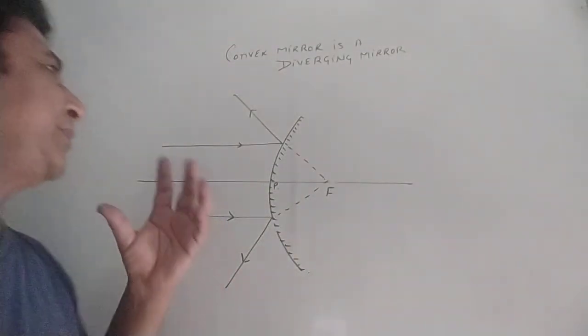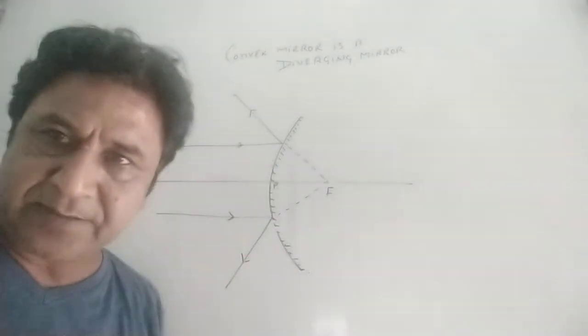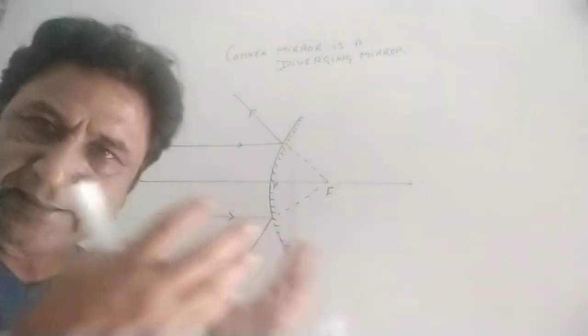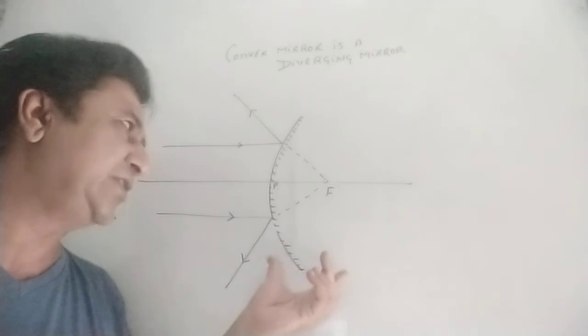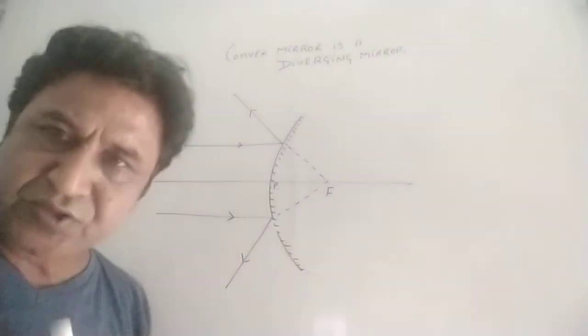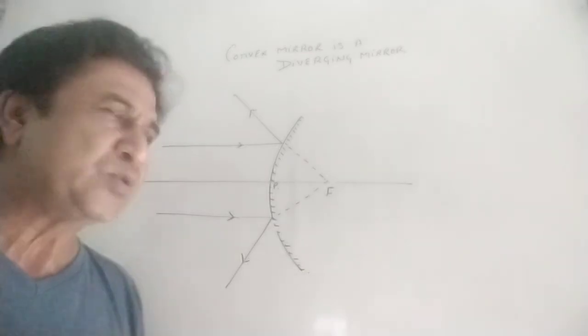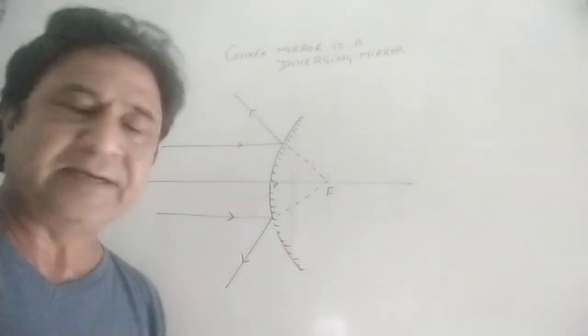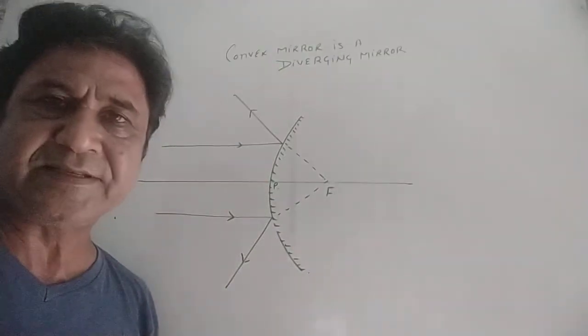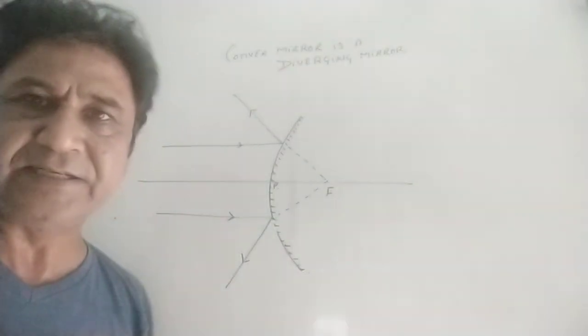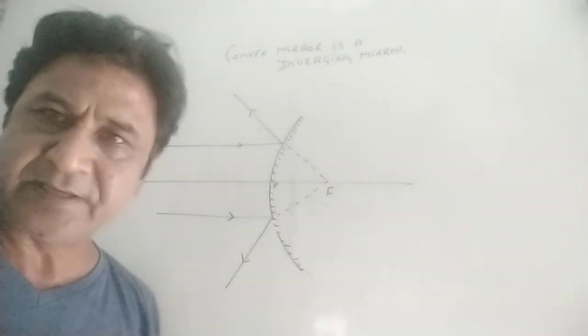So these are different ray diagrams, including the concave mirror in the last video, the convex mirror in this video, and also questions connected to the concave mirror. So go through this, and if any problem comes, I always say you write in my column, I'll take those problems also. Take care, bye-bye.